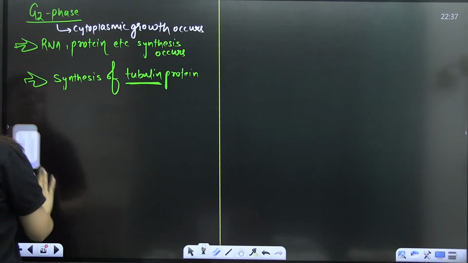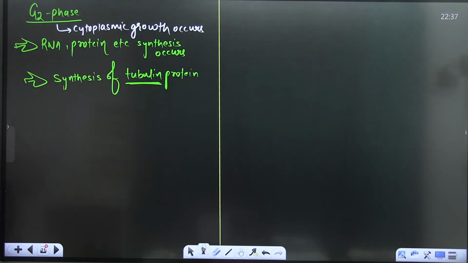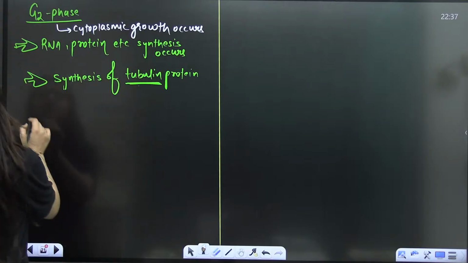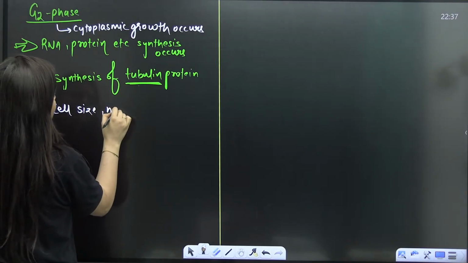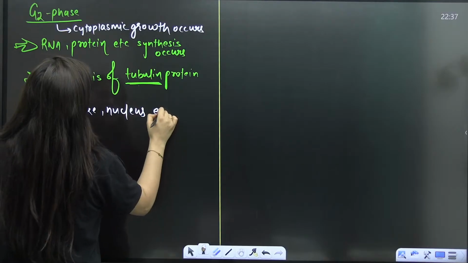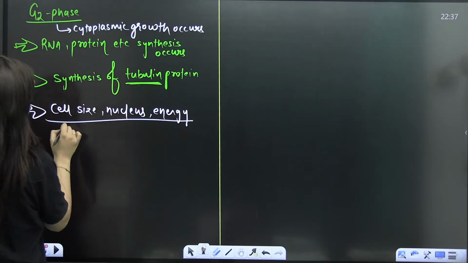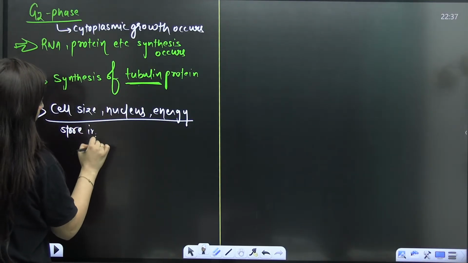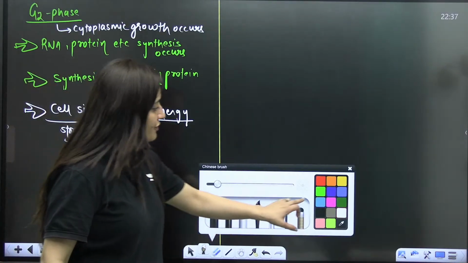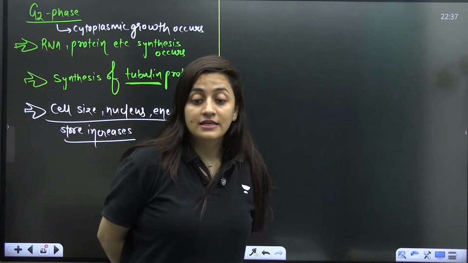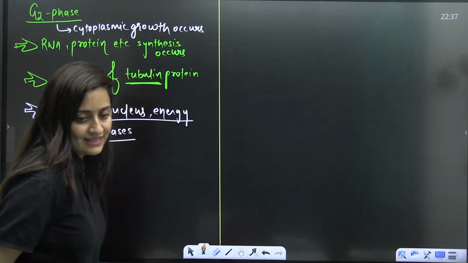In the cell you will see the energy store increases, so cell size, nucleus size, and energy store increase. Are you getting my point? That is what your G2 phase is.